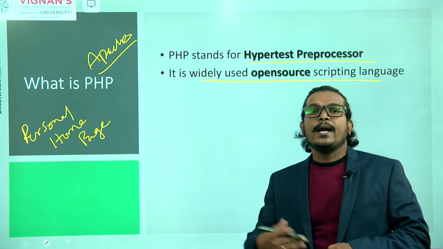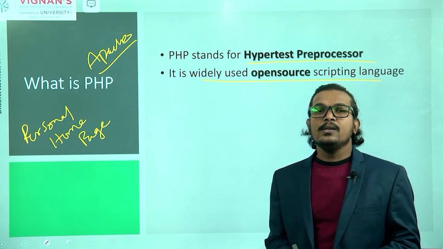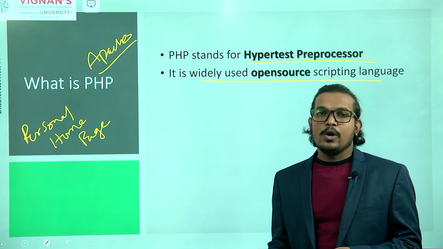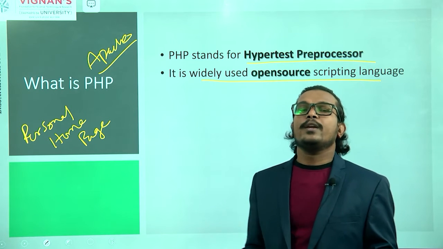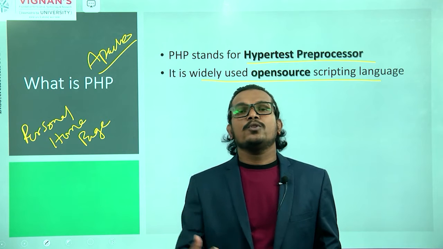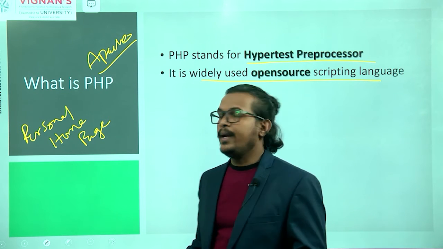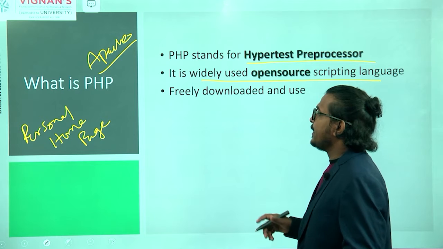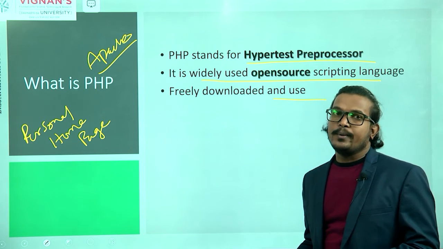We just download and use that software without any cost. Those types of software are called open source software. It is freely available and we can use it.